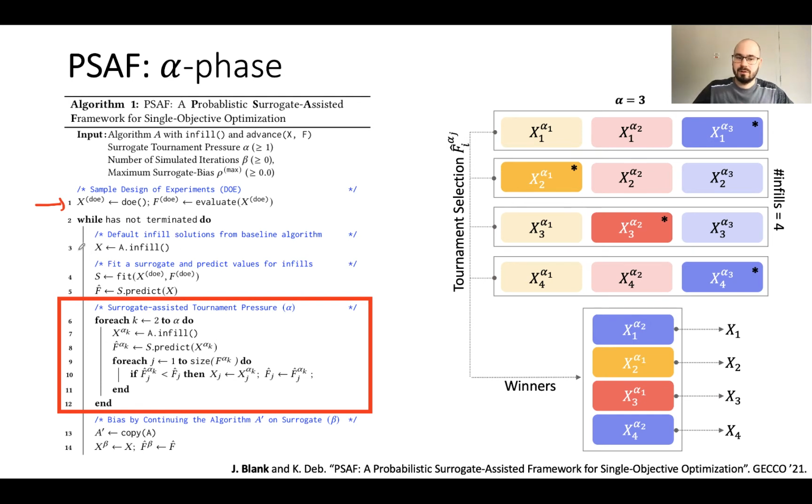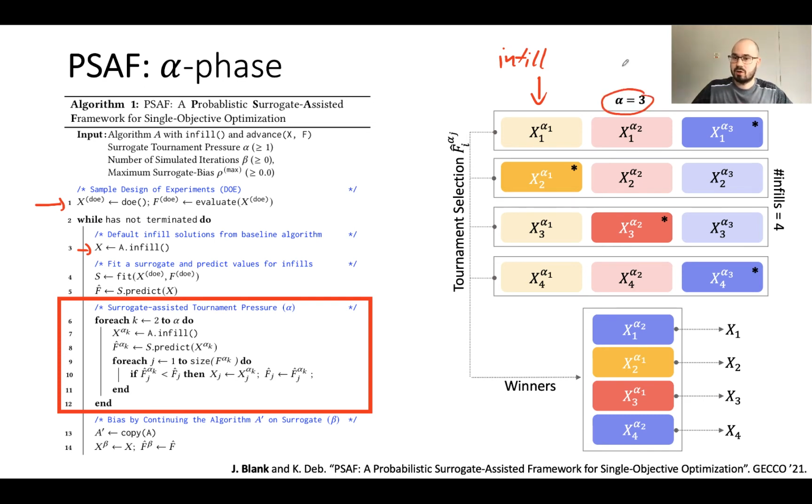We are calling the infill method of the algorithm, which means the algorithm usually would just do infill advance, infill advance, infill advance. But in our case, we are doing a tournament, which means this here originates from the first infill call. But we are doing a tournament with alpha equals 3 solutions in this case.